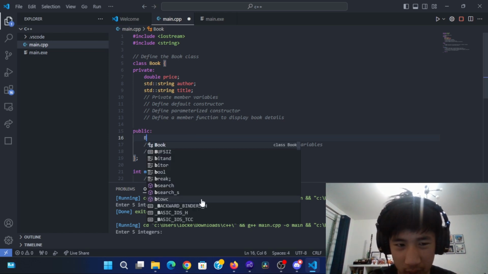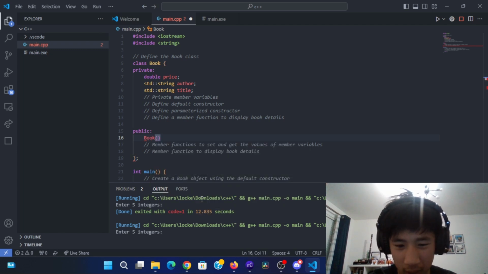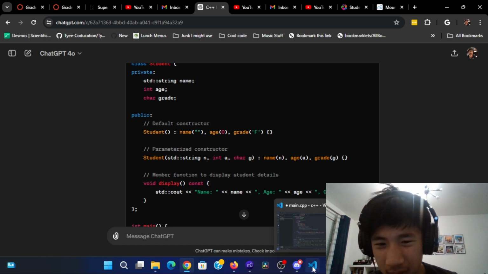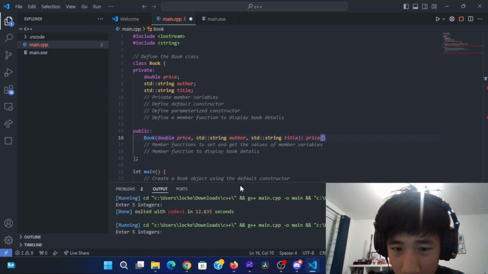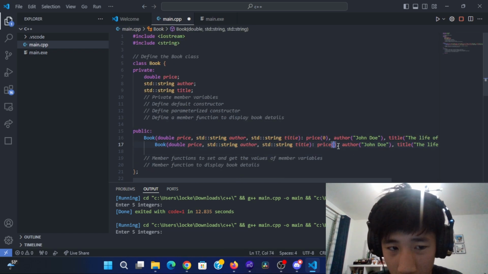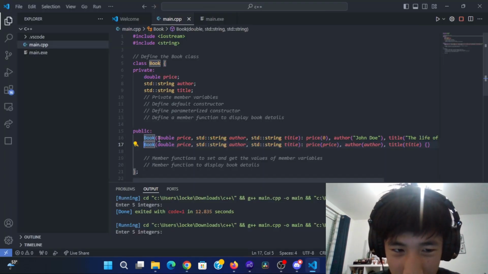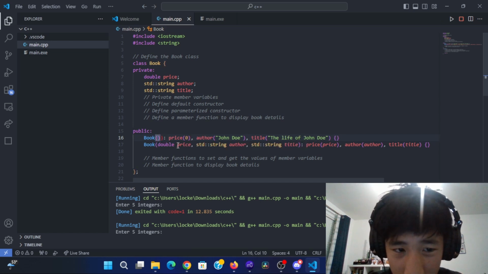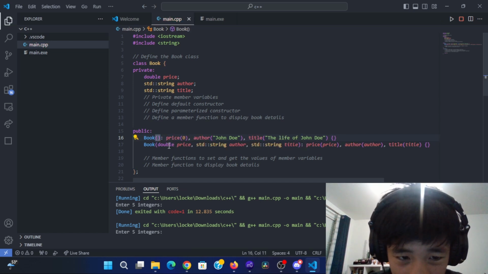So I'll basically say book and then a colon. The syntax is kind of trippy. Oh, obviously we don't put parameters when we don't have any parameters. And is it the same syntax?